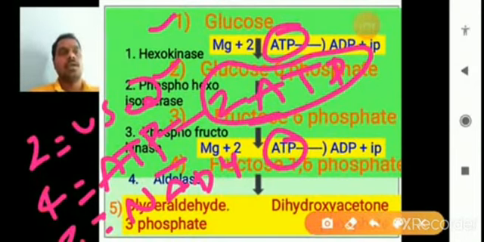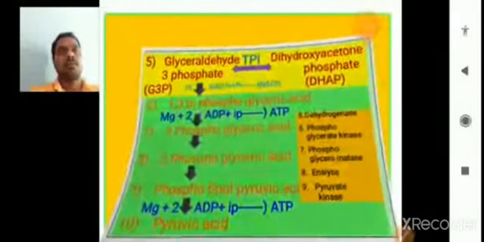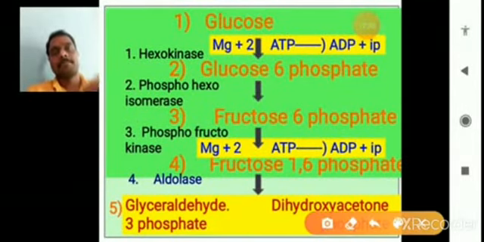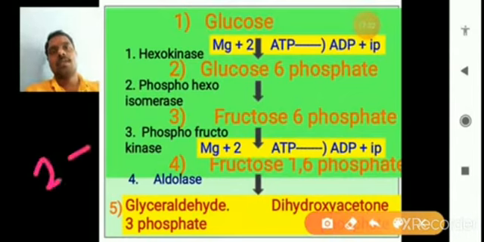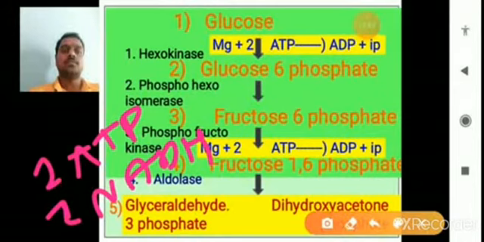So in the glycolysis, two ATPs are produced and two NADHs are produced. Why? Because two are used in the first to fourth steps. Actually 4 are produced, but 2 are used. Only 2 ATPs are produced in the glycolysis. So this is very important in the glycolysis structure.